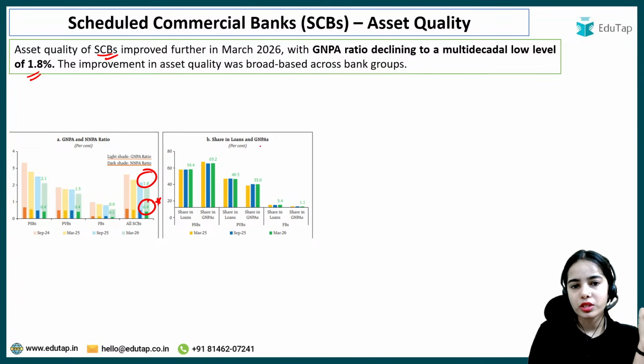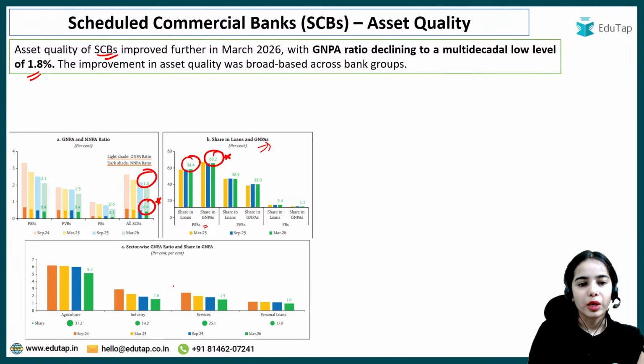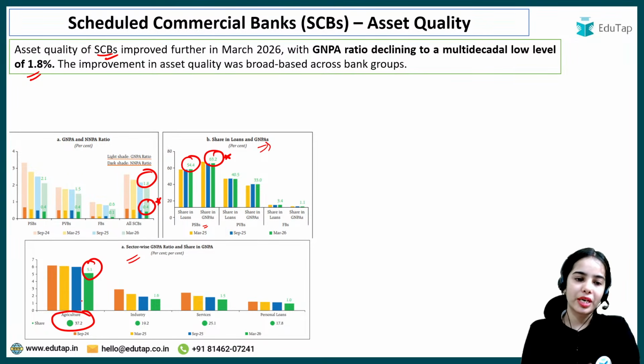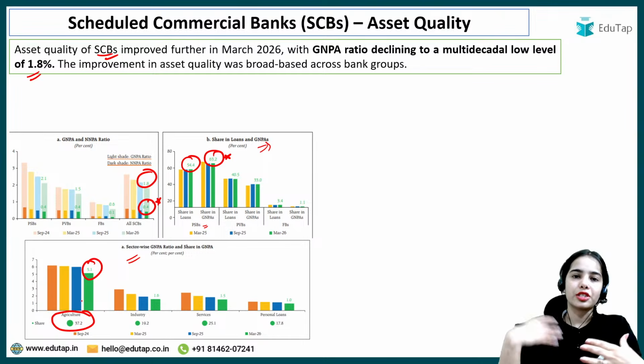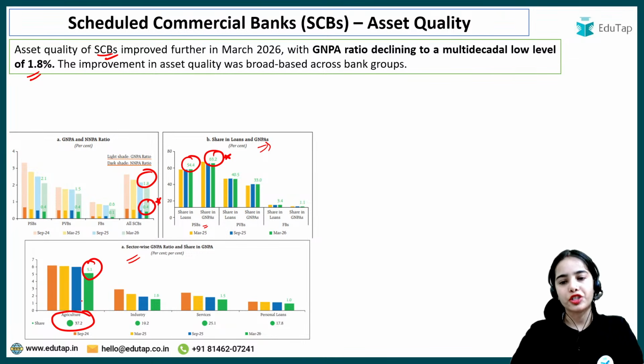The share in loans and GNPAs. So the public sector banks, their share in loans is the highest and their share in GNPAs is also the highest. Now, sector-wise GNPA ratio. The highest gross non-performing asset is in agriculture, and the highest share of gross non-performing asset is also in agriculture. So agriculture has the highest GNPA ratio and the highest share in GNPA also.